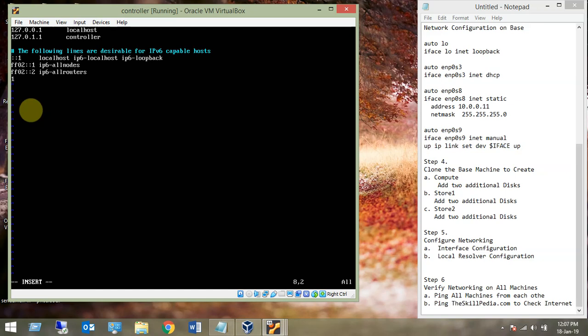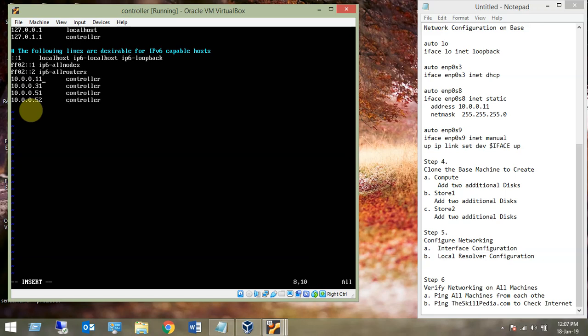10.0.0.11 is controller. I'm just doing copy paste, yyppp. That is very simple: yy for yank and p for put. So this is going to be 31, 51, and this is going to be 52. These are the IP addresses which I explained in my previous session.